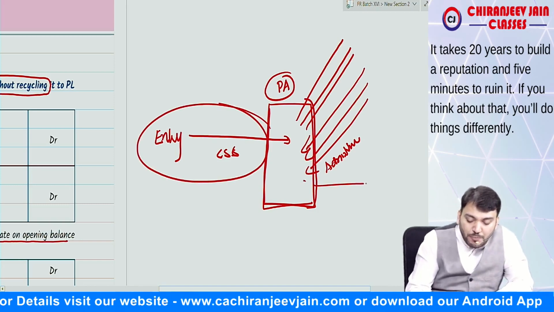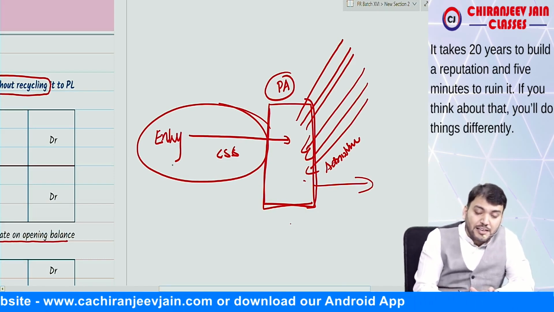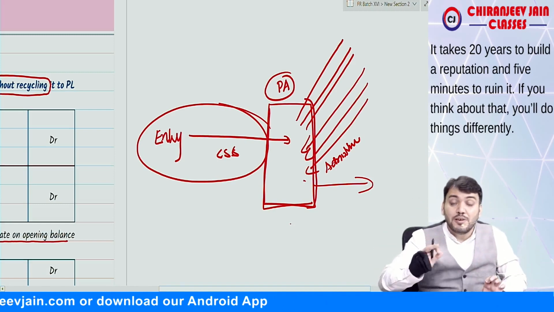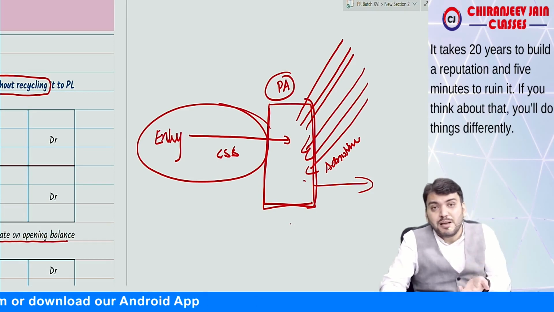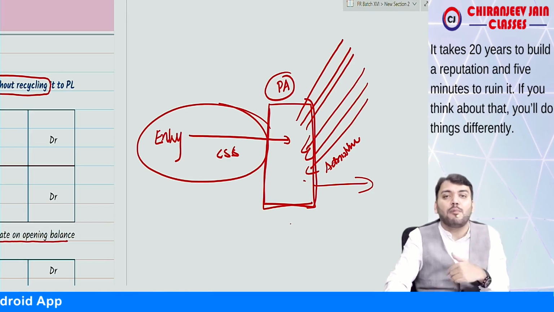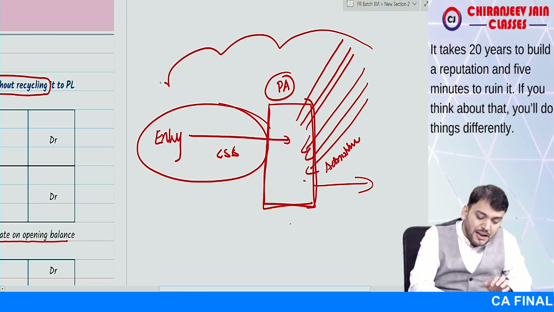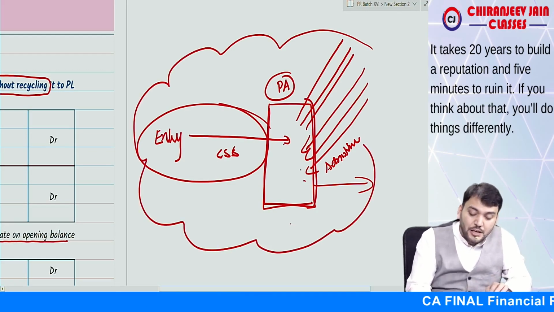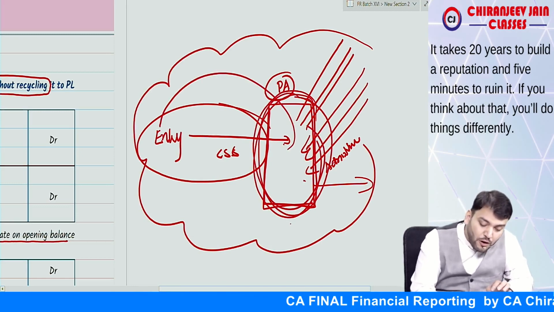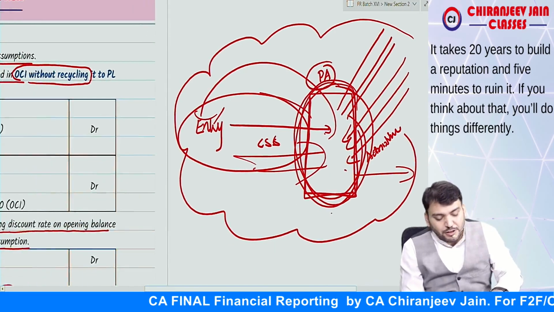This amount will not be paid to the employee. This amount will be refunded to the entity when demanded. The entity will demand it when the employee retires. When the employee retires, some amount is payable by the entity to the employee, so first they will withdraw the amount from this plan asset and pay the employee. This is the concept of plan asset. Because the investment risk and actuarial risk of this plan asset fall onto the entity, therefore we need to create an asset.